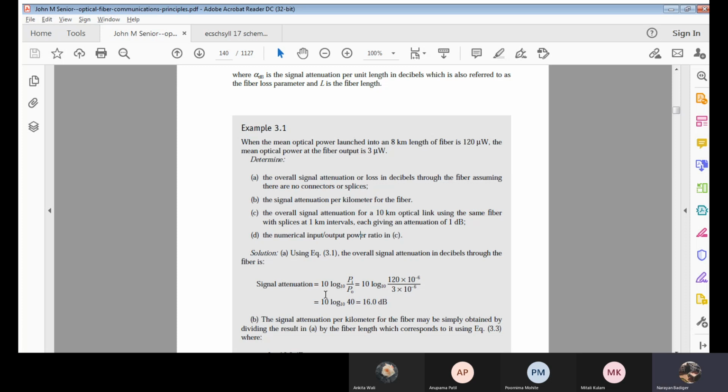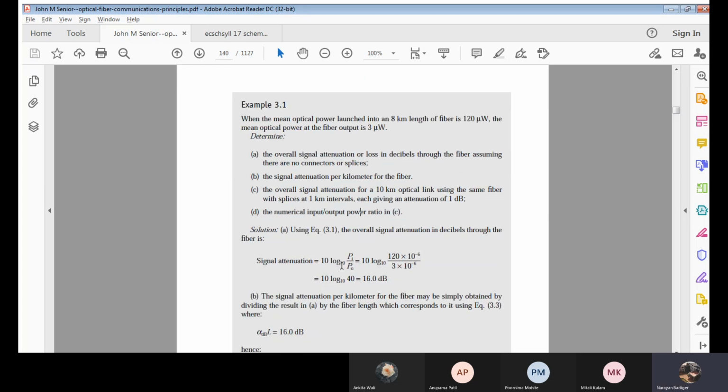Now, signal attenuation, or alpha, is given by 10 into log of Pi by P naught. So Pi is given, which is 120 microwatts, divided by P naught, which is 3 microwatts. Just substitute it. So this will cancel, and it leads to 10 into log of 40 to the base 10, which will be how much? 16. You can calculate it. There is nothing much complicated in this step. In the next step, I need to calculate the signal attenuation per kilometer for the fiber.